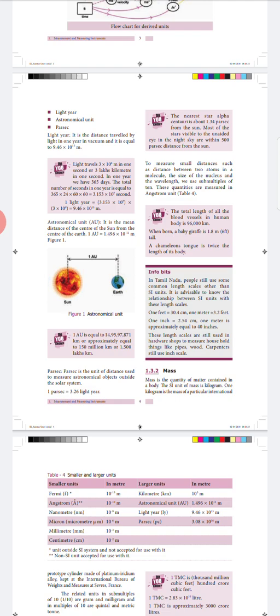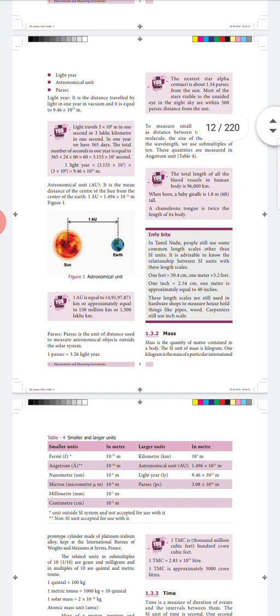And its value is 1.496 × 10^11 meters. Next one is the parsec. The parsec is the largest unit. It is used to measure astronomical bodies outside the solar system. 1 parsec is equal to 3.26 light years.